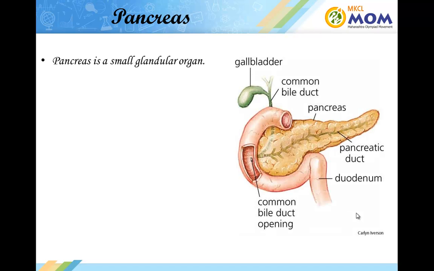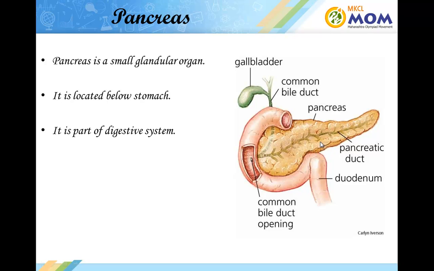Another internal organ is the pancreas. The pancreas is a small glandular organ present below the stomach. The pancreatic juice digests all major nutrient types. The next internal organ is the liver.